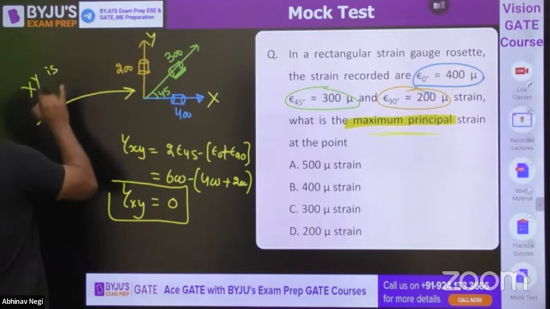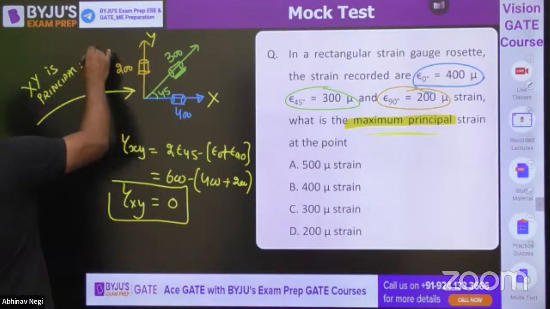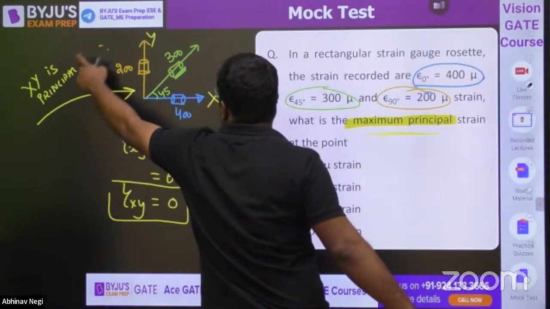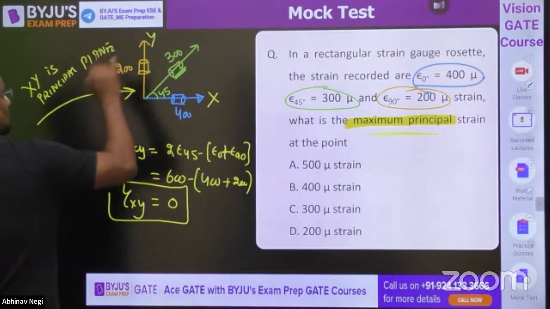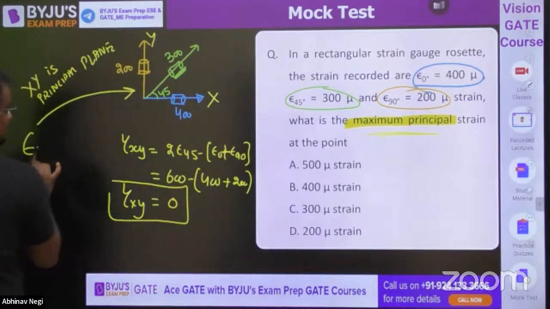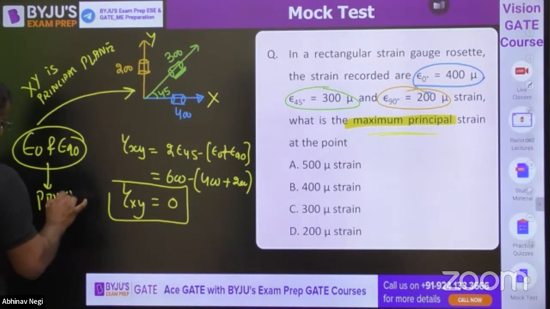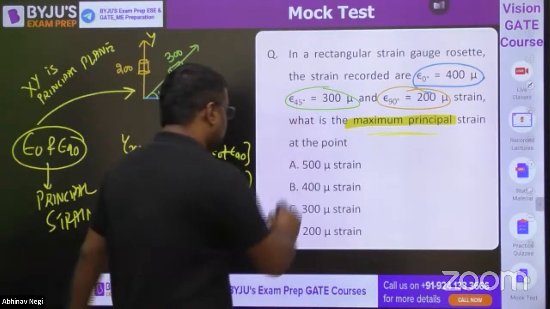That means xy is a principal plane. Give me yes or no. And if this is a principal plane, then epsilon naught and epsilon 90 are principal strains. So what is the maximum? 45 or 400 or 200? 400.